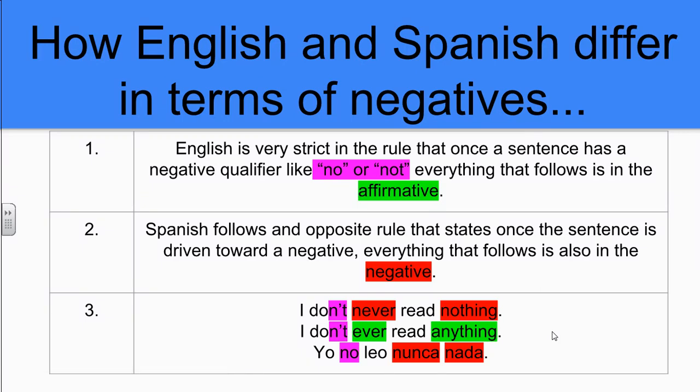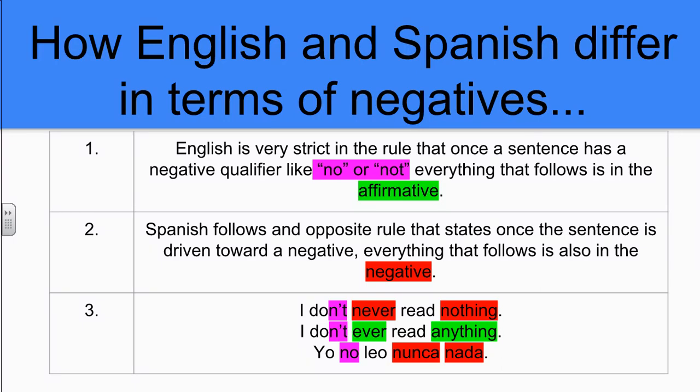So how are English and Spanish different in terms of the negatives? Well, for one, English is very strict in the rule that once a sentence has a negative qualifier, like we see in the pink, no or not, everything that follows is in the affirmative. While in Spanish, number 2 rule says it's the opposite. Once we have a sentence driven towards a negative, everything that follows is also in the negative.